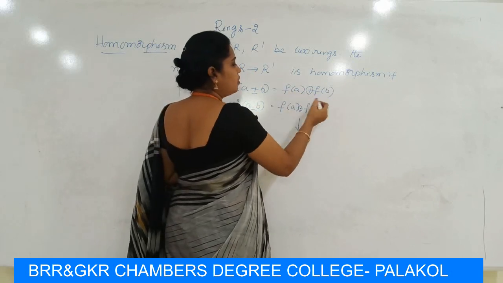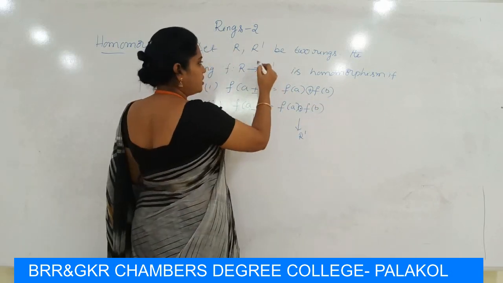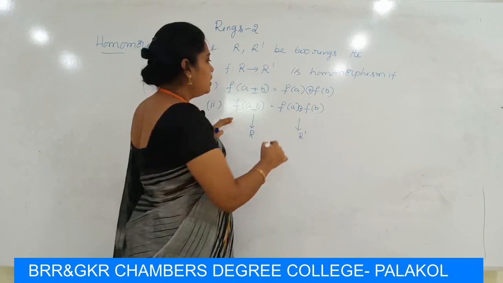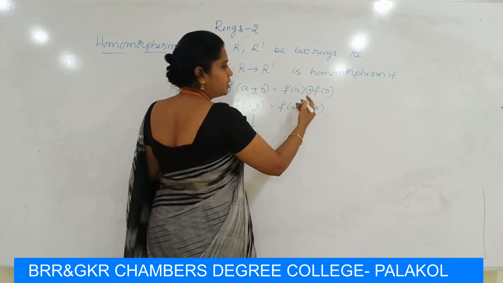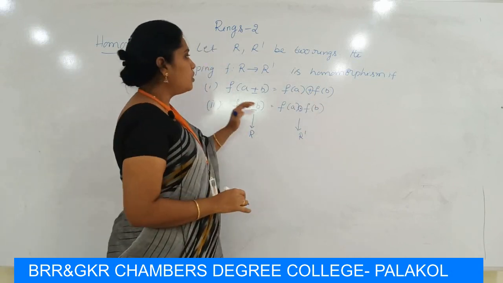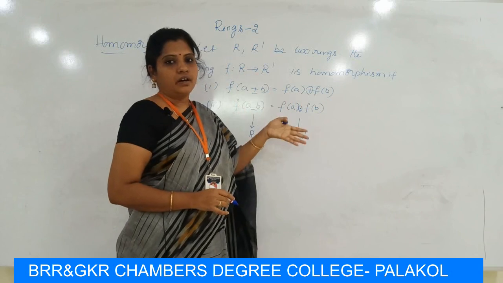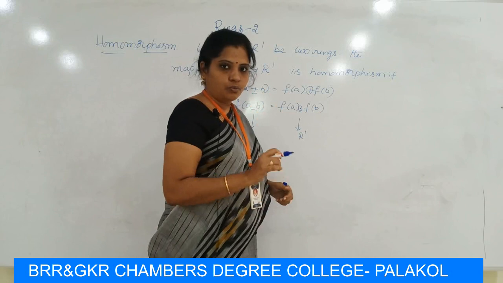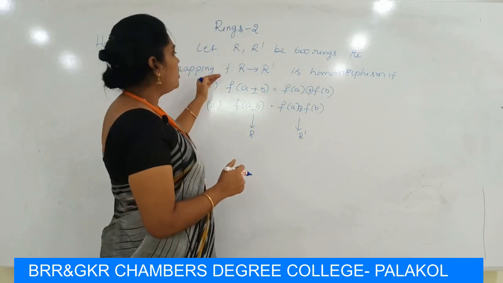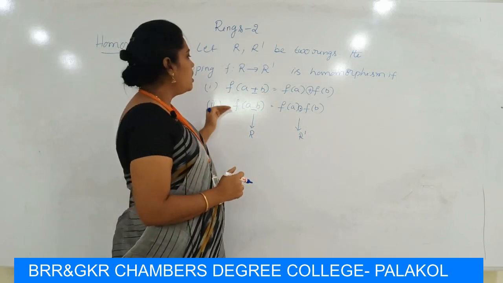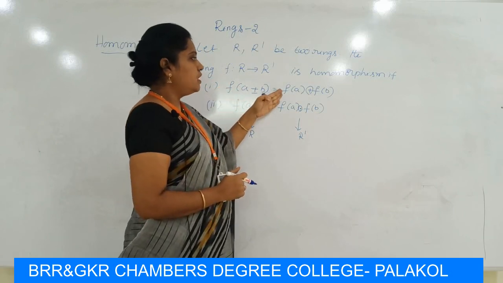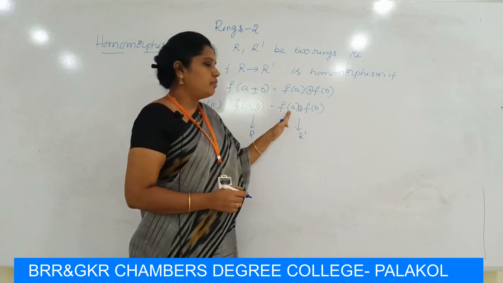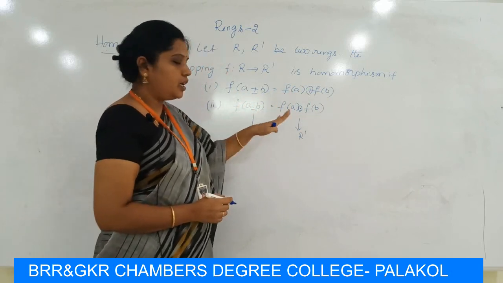Here f(a) and f(b) are elements of R', the codomain of the mapping f from R to R', so the right side operations belong to R'. So a mapping f from R to R' is a homomorphism if the two conditions are satisfied: f(a + b) = f(a) + f(b), and f(a · b) = f(a) · f(b).